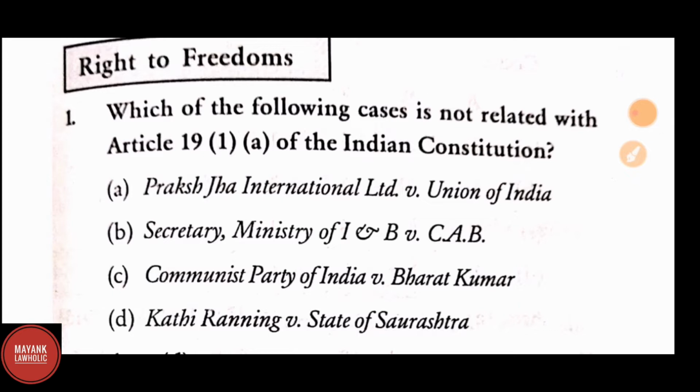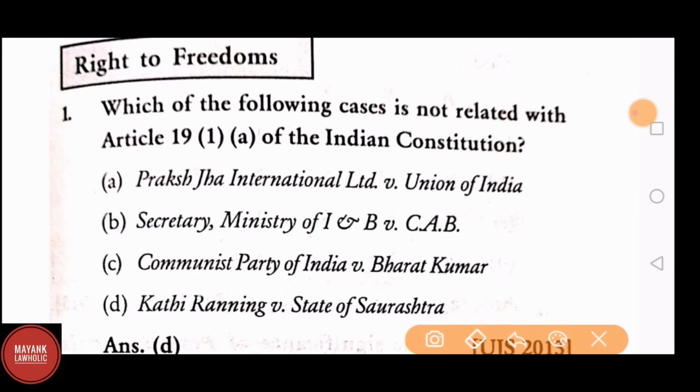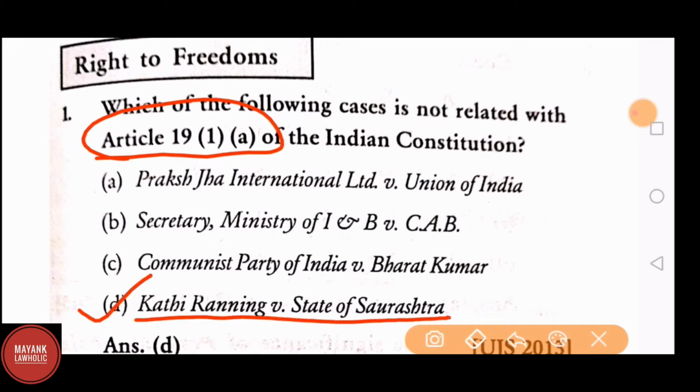Starting off, first question: which of the following cases is not related with Article 19(1)(a) of the Indian Constitution? A. Prakash Jha International Limited versus Union of India. B. Secretary Ministry of I&B versus CAB. C. Communist Party of India versus Bharat Kumar. D. Khati Raning versus State of Saurashtra. The correct answer is D. Khati Raning versus State of Saurashtra.